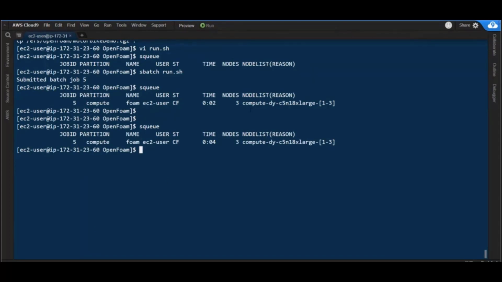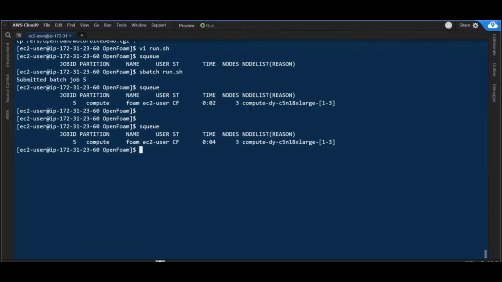Why 3 nodes? Well, as you have seen before, in the number of cores, I have selected 108 cores. So ParallelCluster will automatically do the math for me because it knows that C5n, the instance type I've selected, is powered by 36 physical cores. Remember, I have disabled the hyperthreading. And so 108 cores divided by 36 equals 3. So it needs to start 3 instances to run my job.